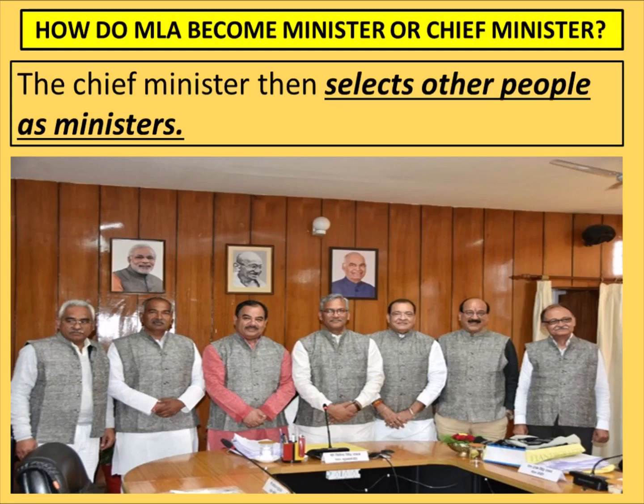If there are 57 MLAs in his party who have won the election, he will select only 10 to 12 very talented and very experienced MLAs to work for various departments. So they will be known as ministers. Now see, these leaders were earlier MLAs. Now they have got one more post, that is known as minister.